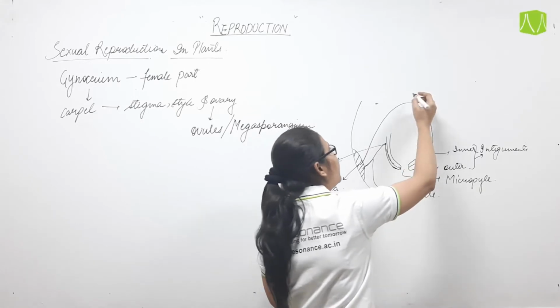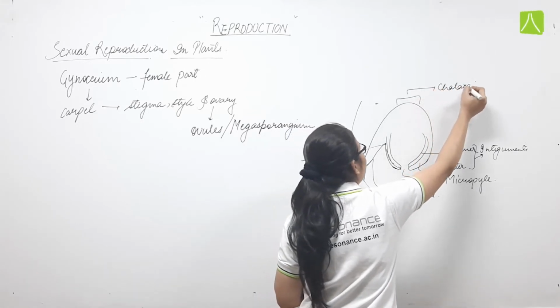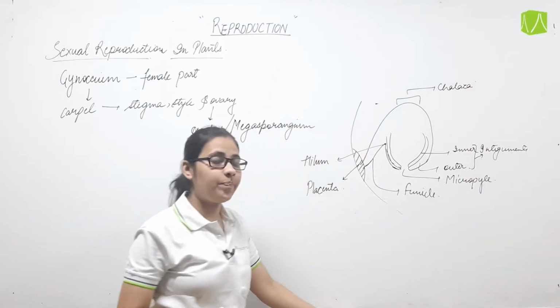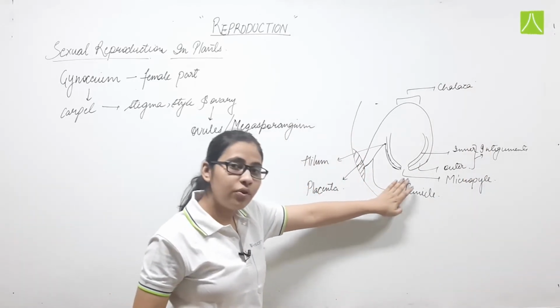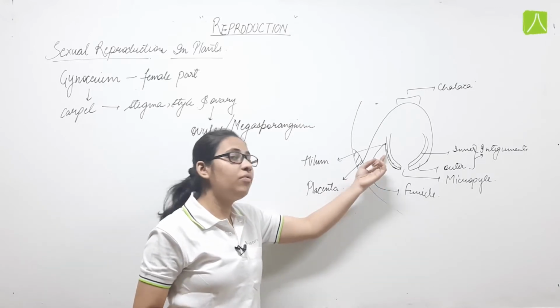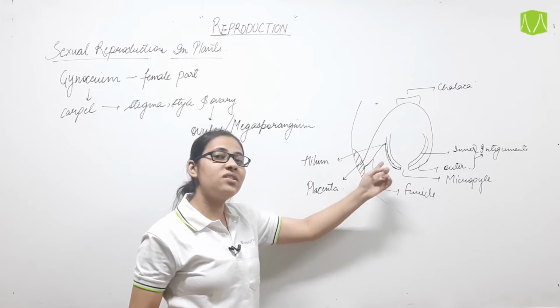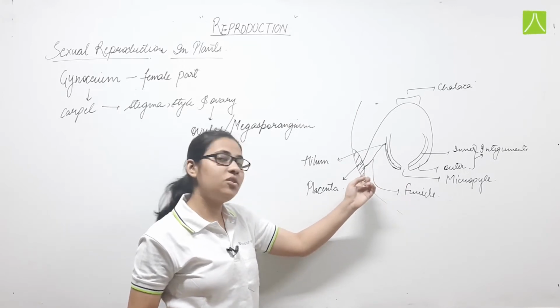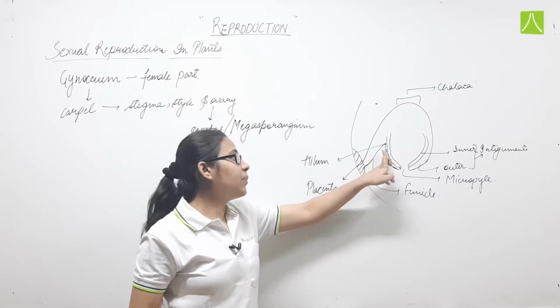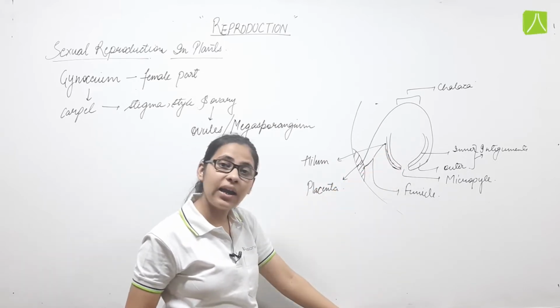Opposite to this end is the chalaza, or we can say the chalazal end. The ovule remains attached with the wall of the ovary with the help of a stalk called the funicle, and the tissue with which this stalk is attached is known as the placenta. The point of attachment between the ovule and the stalk is known as the hilum.